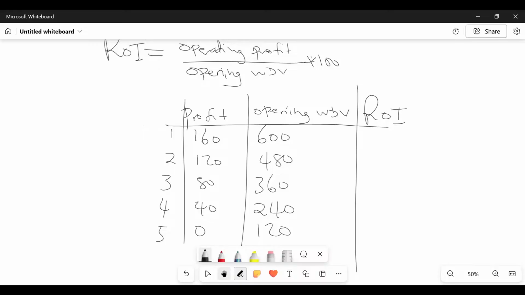Where basically you take year 1, you take 160 over 600 times 100. Which then will give us 26.67%. We go to year 2, 25%. Already I've shown you how to get it, isn't it? Then we go to year 3, 22 point.